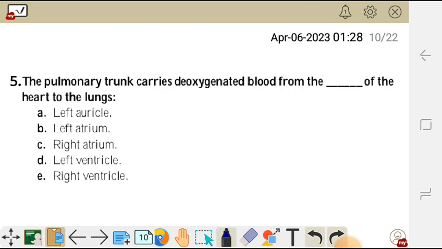Question 5. The pulmonary trunk carries deoxygenated blood from the dash of the heart to the lungs. A. left auricle, B. left atrium, C. right atrium, D. left ventricle, E. right ventricle. The pulmonary trunk carries deoxygenated blood from the dash of the heart to the lungs.